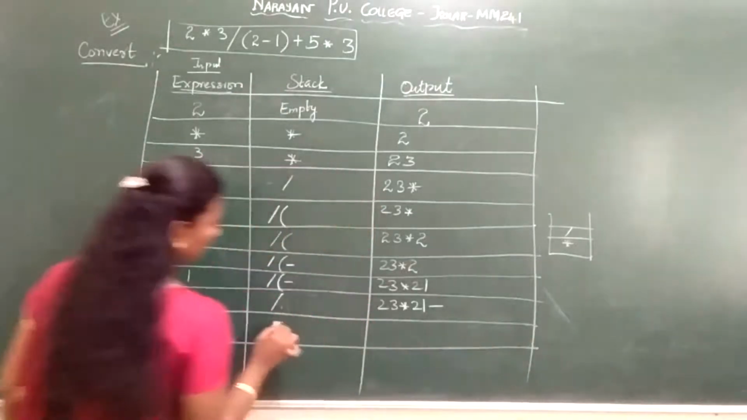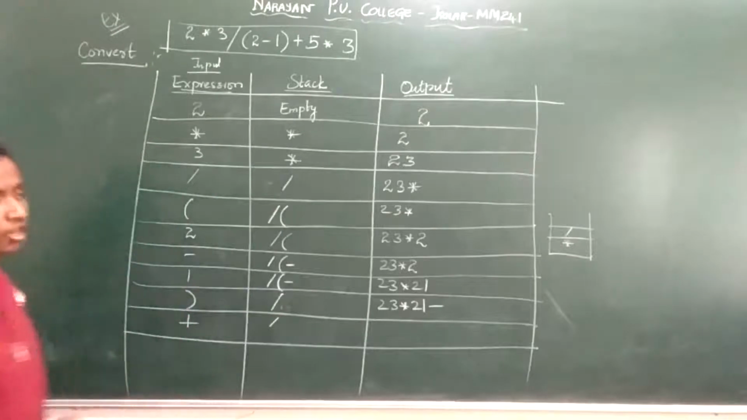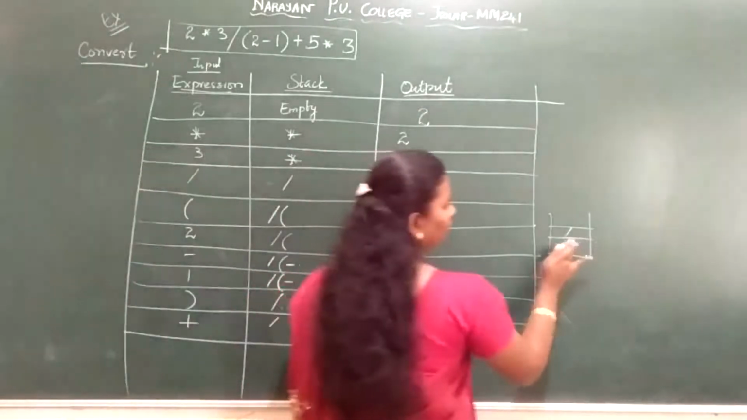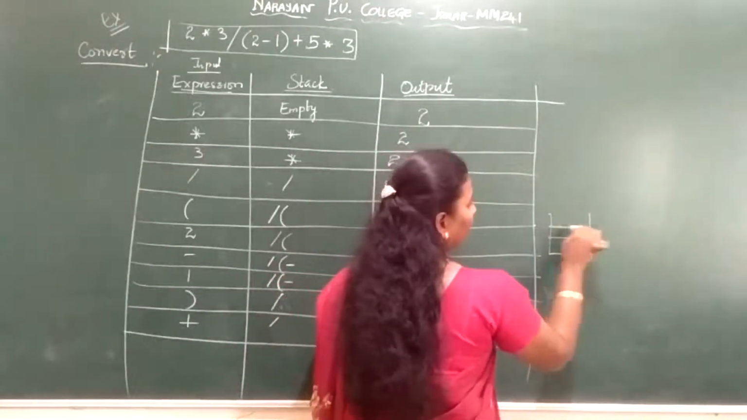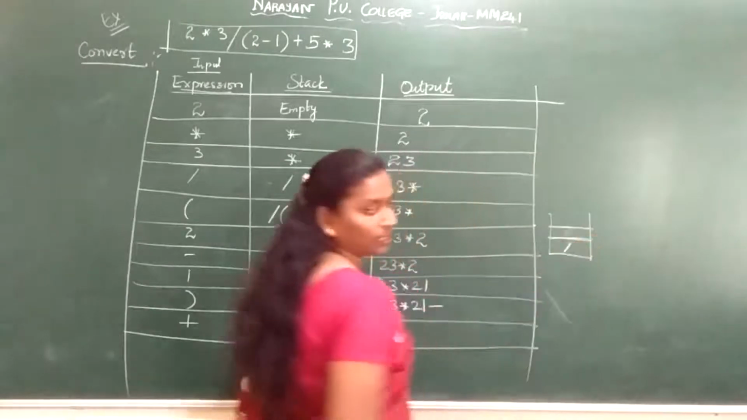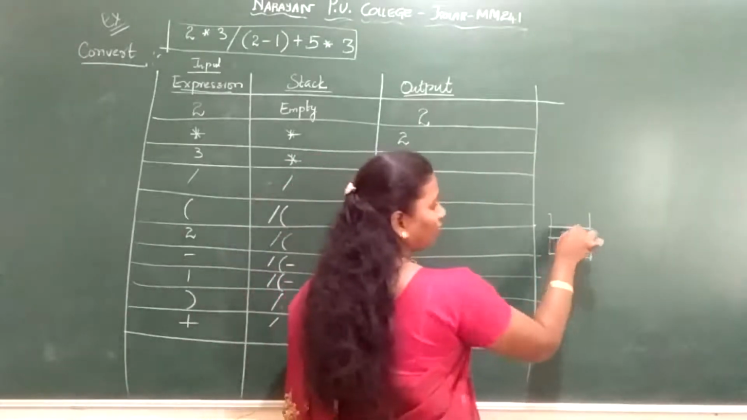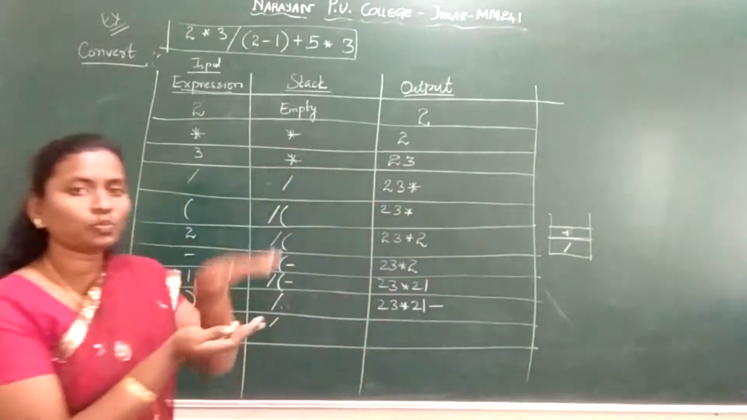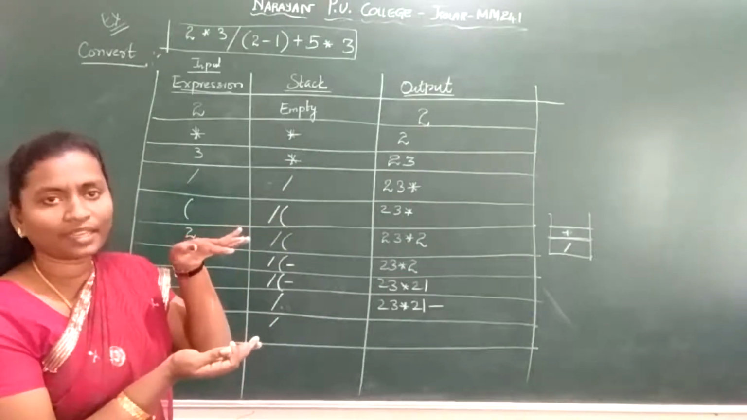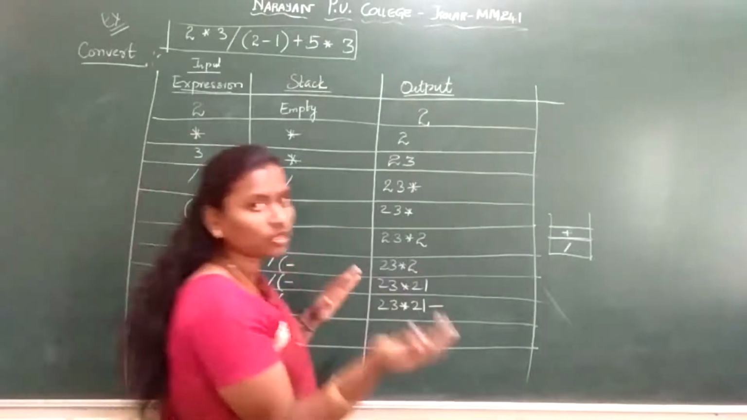Now what do I have in the stack? I have only division. Now see in this stack, what has the highest priority? This division has the highest priority. Now what do I have? Minus. Can a highest priority or lowest priority operator sit on it? No. But the vice versa is possible.